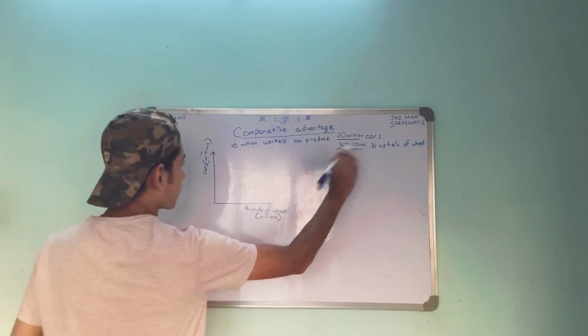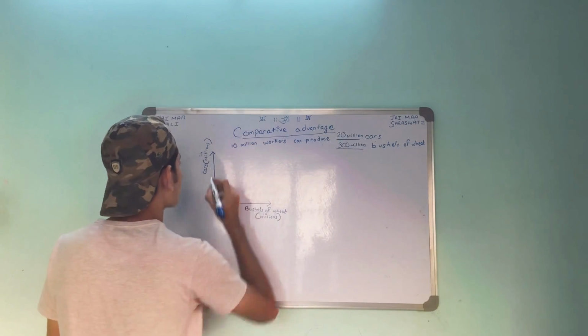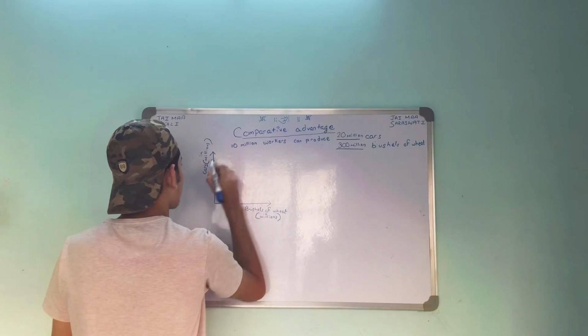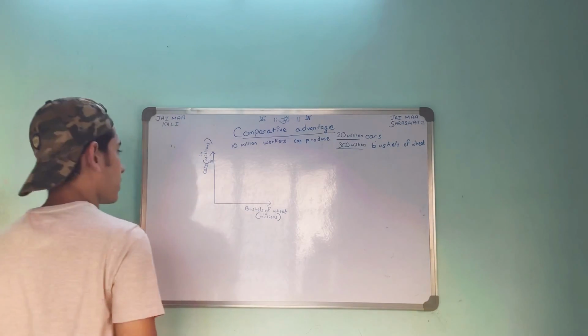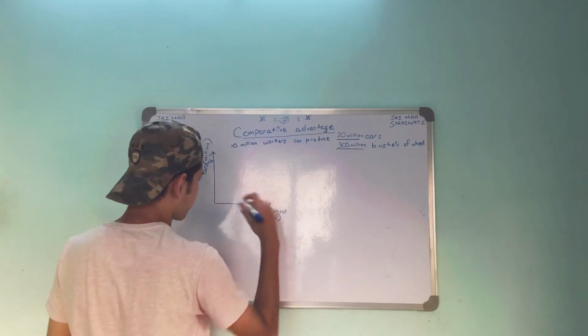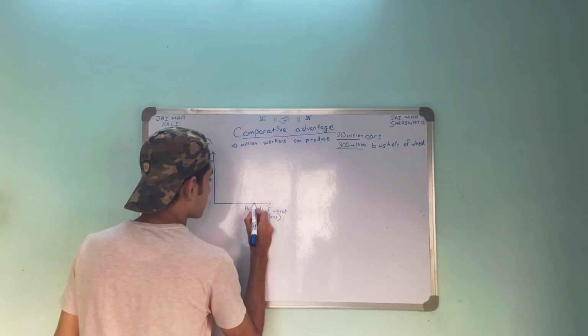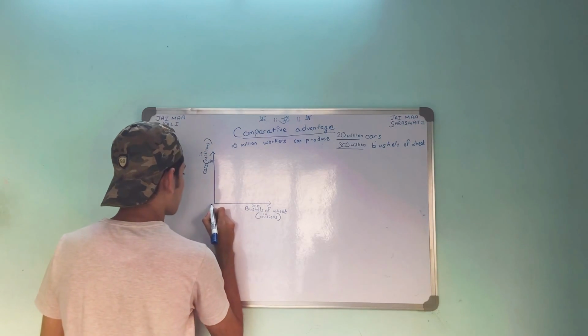The total number of cars which can be produced in a year by 10 million workers is 20 million. Let me mark it over here. And 300 million bushels of wheat can be produced by 10 million workers altogether, so let me mark 300 over here. Put 0 here.